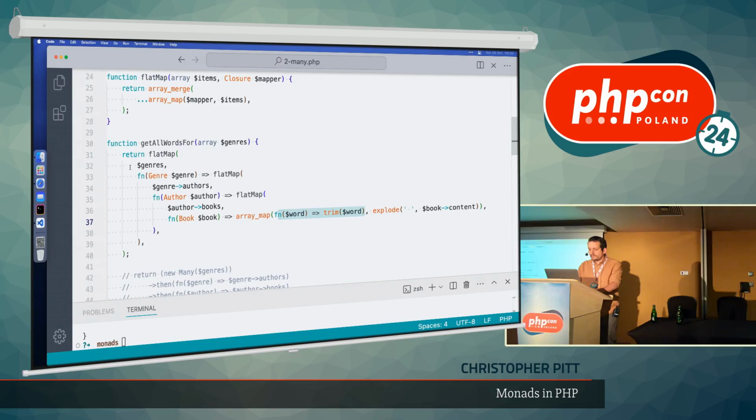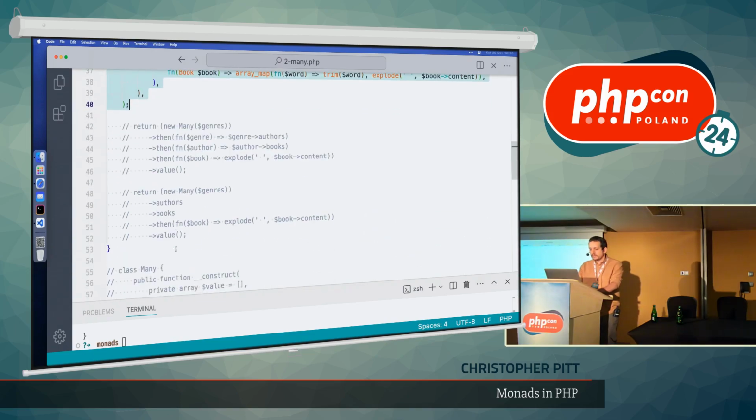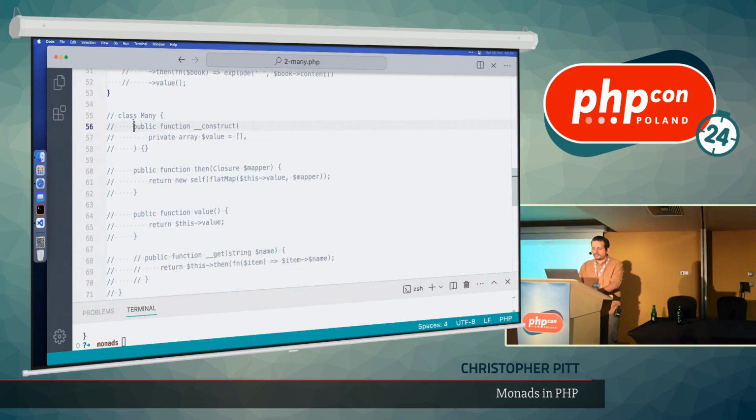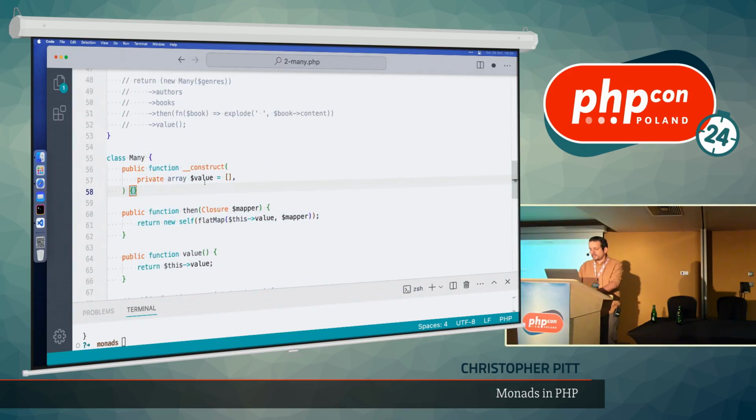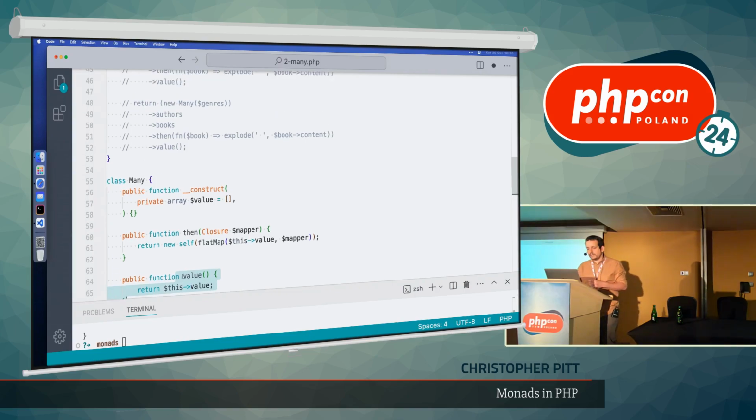So what do we do from this point? What if we want to get away from this really ugly sideways pyramid? We could try and implement another monad. I've got one right here for this occasion. So I'll leave some of the code commented out, but this one looks pretty similar to before. We have some kind of value that we're wrapping. In this case, it's an array of things. We have a then function which returns a new instance of this monad, but it also does something extra. In this case, it flat maps over the decorated value and runs a mapper closure with it. And we have a way to unwrap this value at the end.